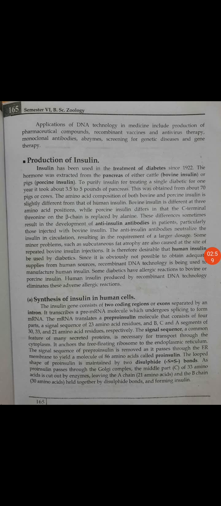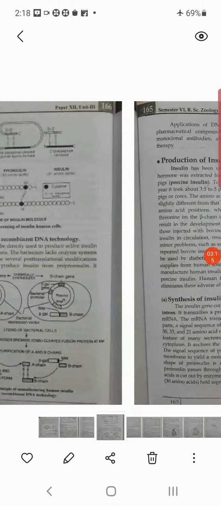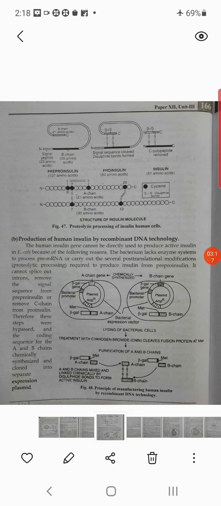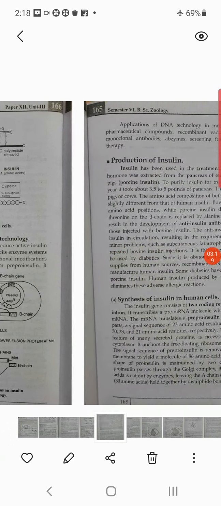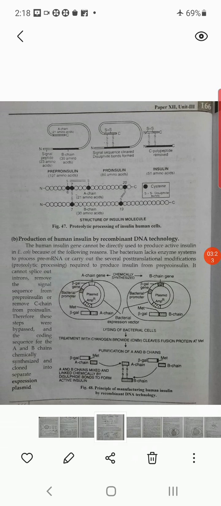So human insulin produced by recombinant DNA technology eliminates these adverse allergic reactions. The introduced gene is responsible for the production of the enzyme, and that is ultimately the insulin. So now by using recombinant DNA technology, we can prepare the insulin outside the body.